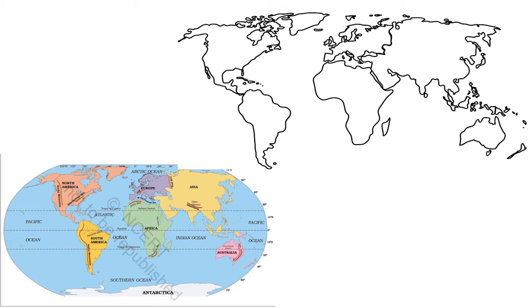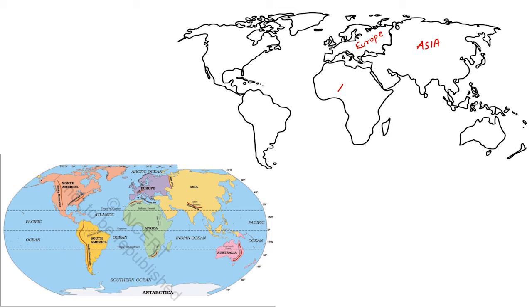First, I'm marking them in the order in which we have discussed. First is Asia, where you need to mark here. Asia you can mark in this region. Asia comes here. Then we saw Europe. Europe comes here.